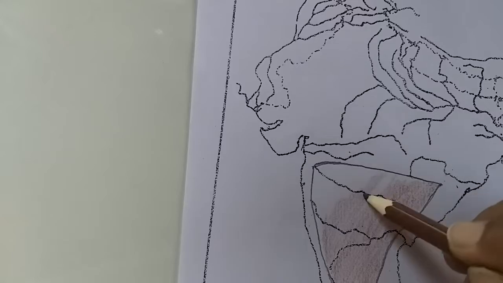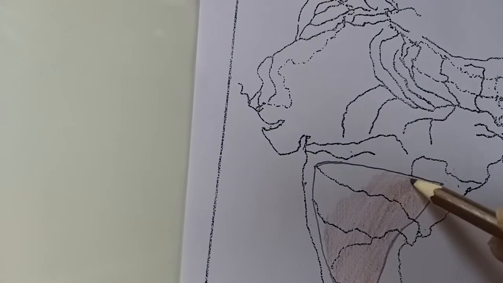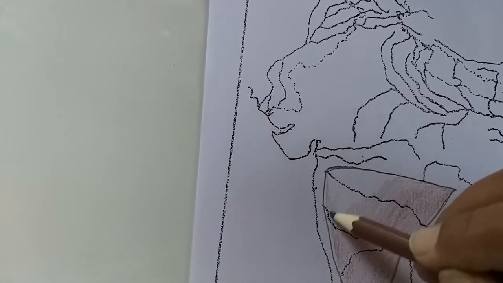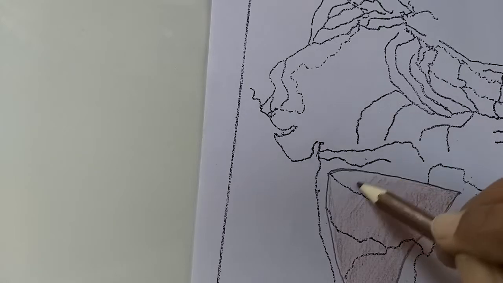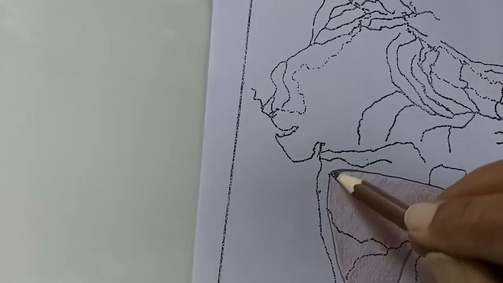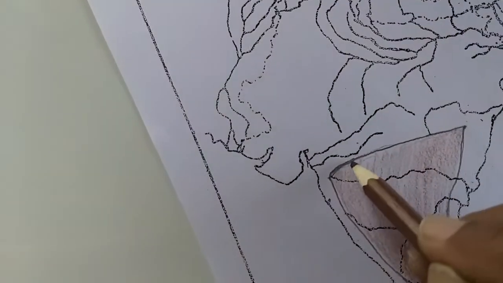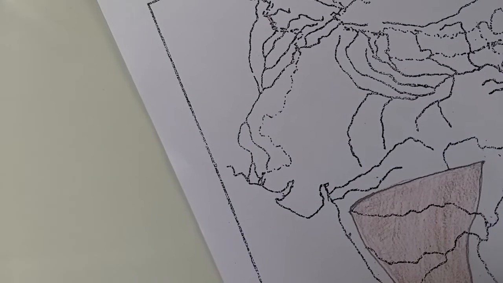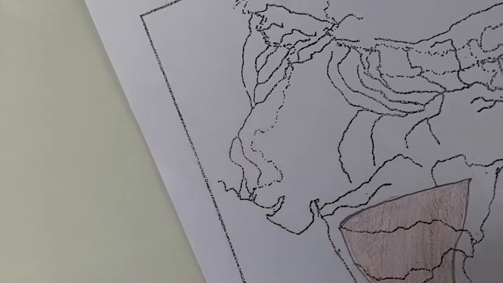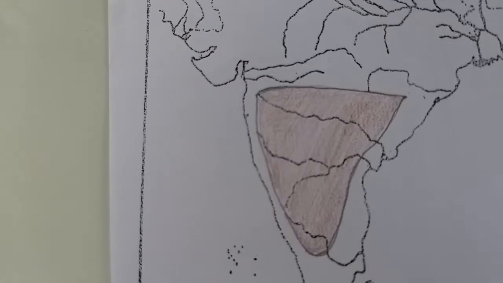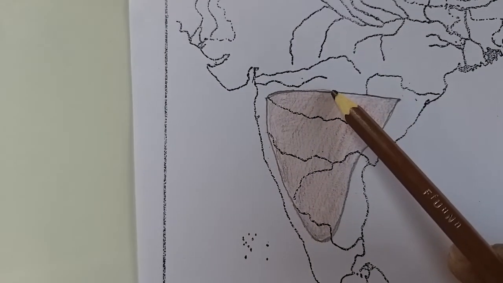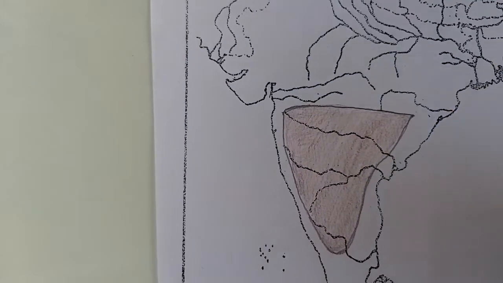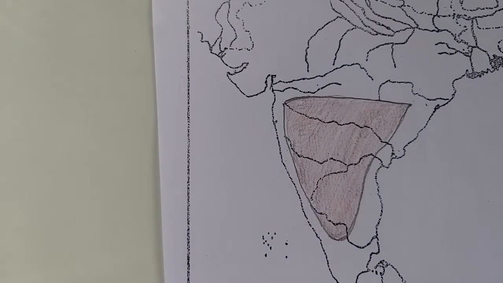light color to shade major part. Whenever you are asked to mark plains or plateaus, always use light color. Yellow color is the best. Now from the north also let us shade it properly. So in this manner we have to shade the plateau. Okay. This is the northern limit of Deccan Plateau, just below Tapi River, connecting Mahanadi till this part.